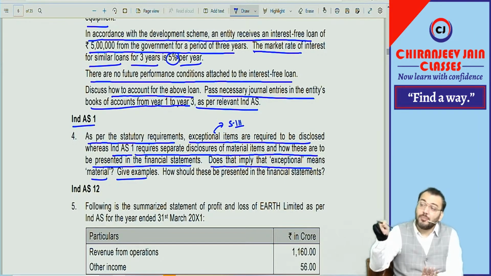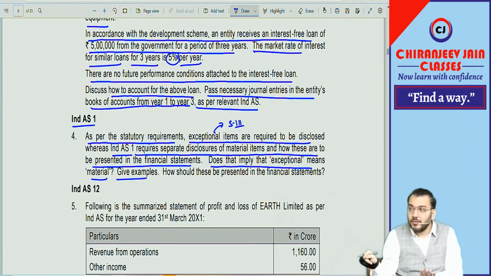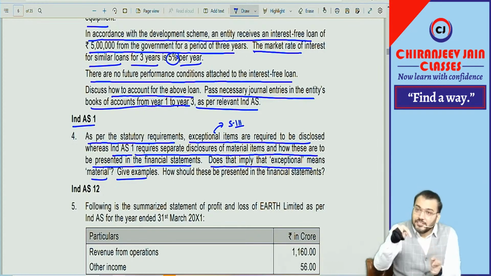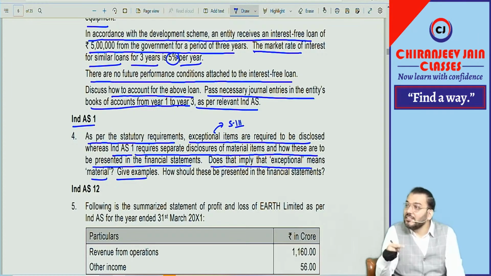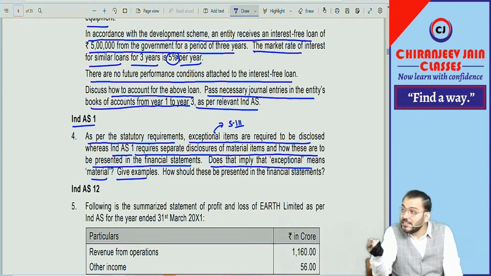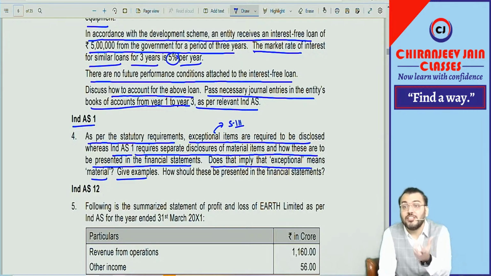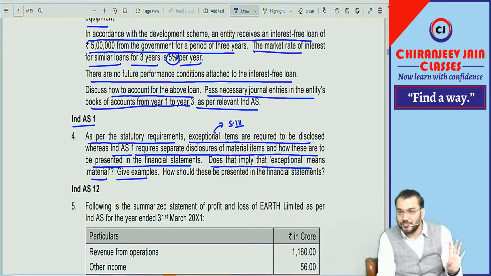Because what is the definition of exceptional item as per AS 5? Those items of income and expense whose nature, size, and incidence. Nature, size means material, and incidence means impact, are such that their separate disclosure is required to understand the performance of the entity. Means of course exceptional items need to be material, but all material items are not exceptional.